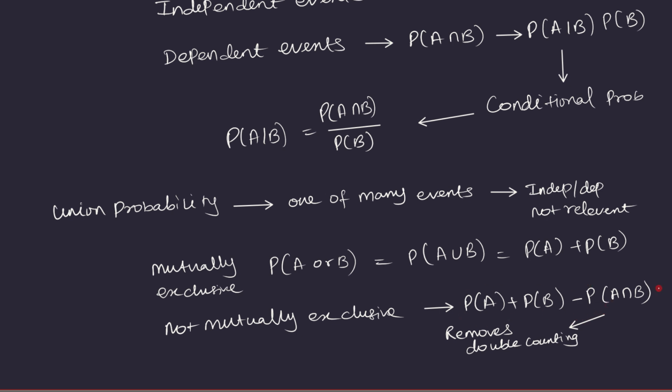But we can use this as a general formula regardless, because if the events are mutually exclusive, the probability of A and B is always going to be 0. So this can still be used as a general formula for union probability in all cases, whether the events are mutually exclusive or not. Okay, so this is a very, very high level informal review of probability theory. I hope this is useful. Thank you.